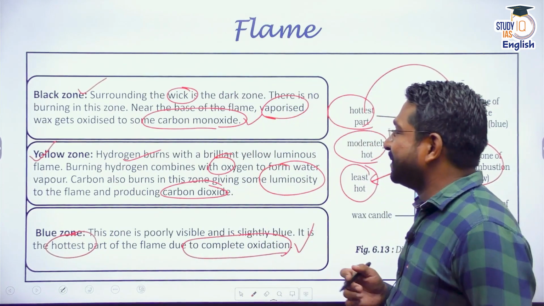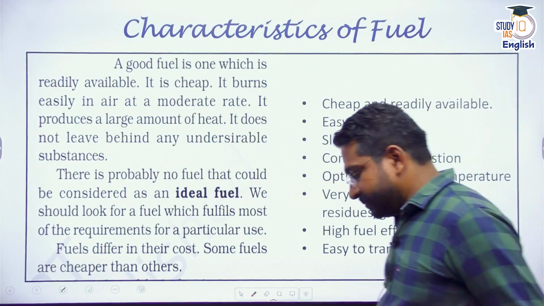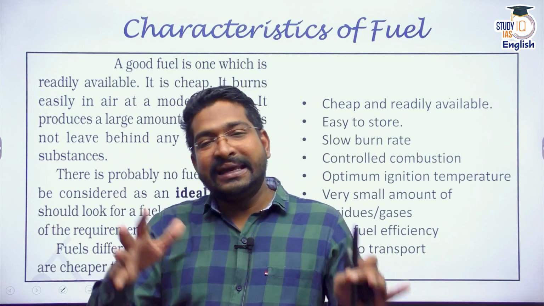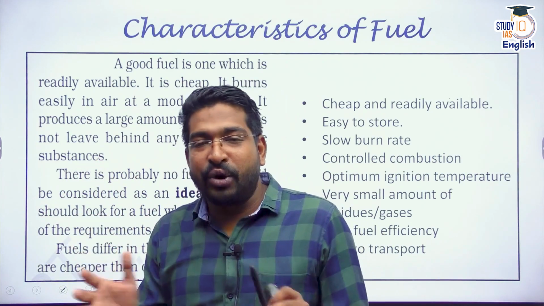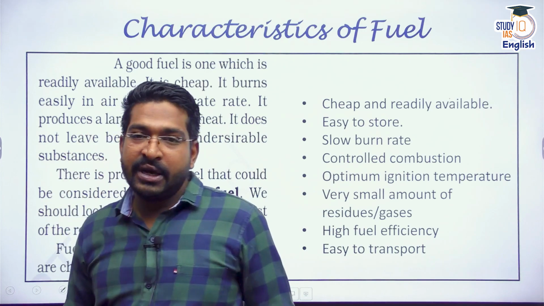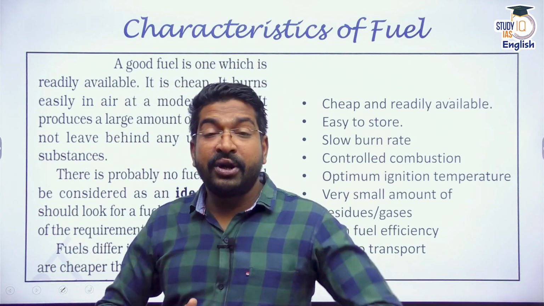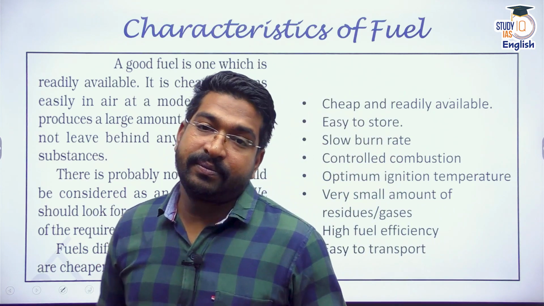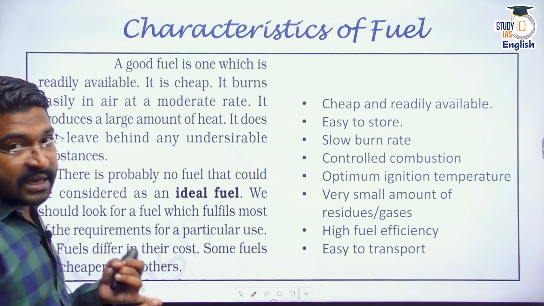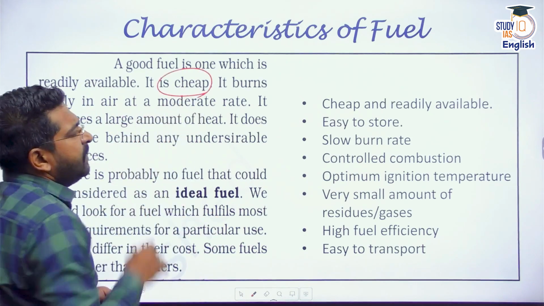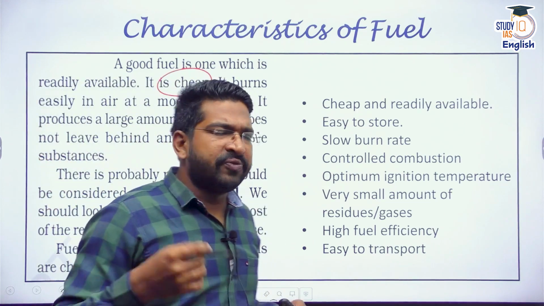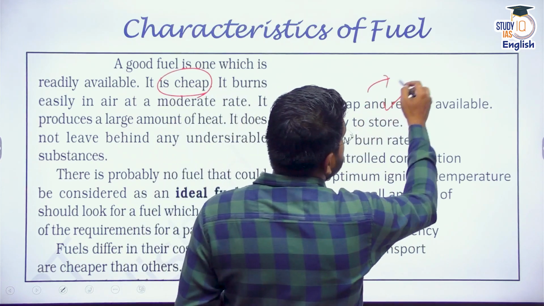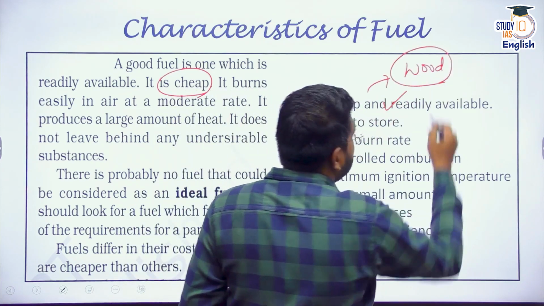So flame. Now, when we talk about a fuel which burns with a blue kind of flame, it is the efficient fuel. For that, complete oxidation has to happen. That means oxygen availability should be there. So a fuel should have certain characteristics so that we can use it effectively in our day-to-day lives. A fuel, first of all, must be combustible. Yes, it is better if it is cheap, right? Because I do not want very costly fuels. So a fuel has to be cheap, it has to be readily available. That is why many people used to use wood before, right? Dry wood. It was cheap and it was easily available.